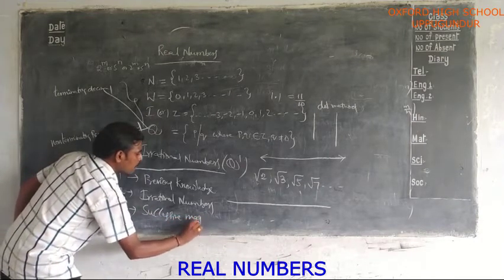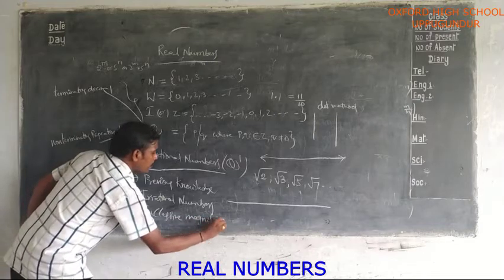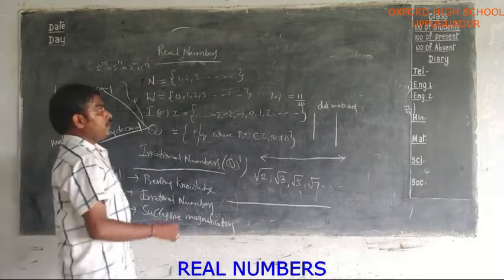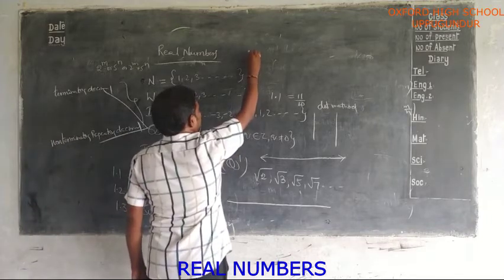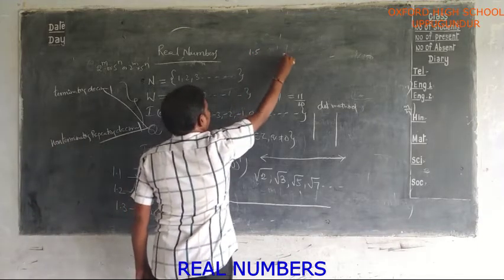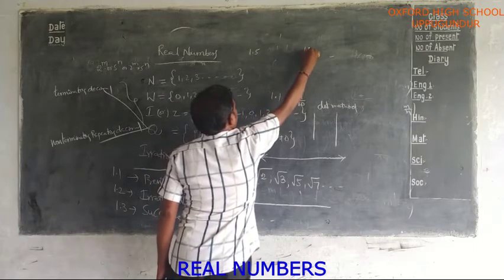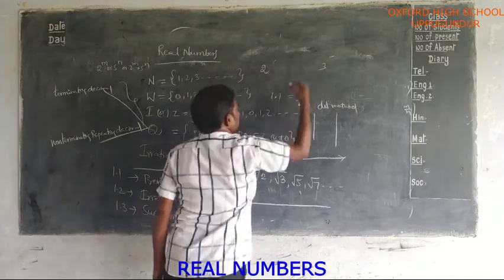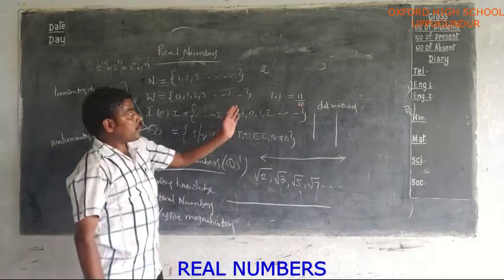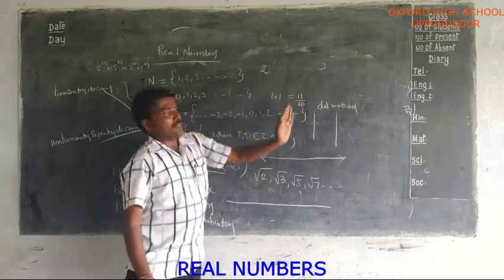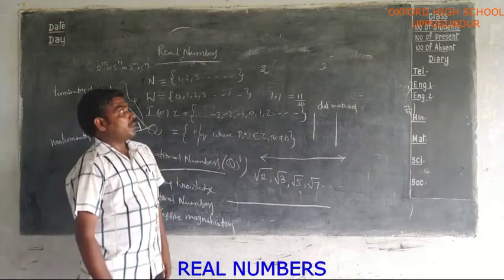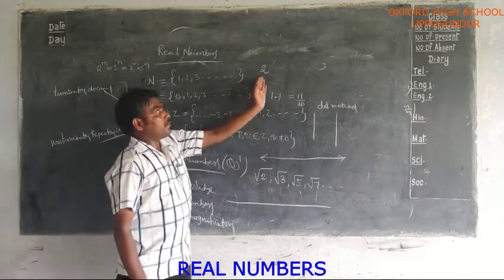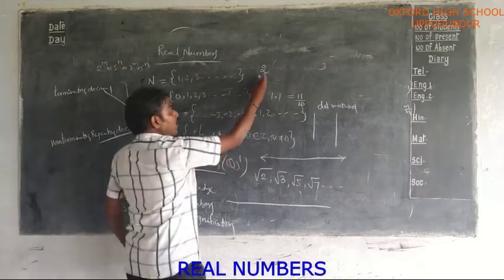Successive magnification. Successive magnification is nothing but, if you have taken any two rational numbers, suppose the decimal form of a rational number is 1.5, and the decimal form of another rational number is, otherwise, these are the two rational numbers. So how many rational numbers are there in between these two rational numbers? We can say infinite number of rational numbers are there between 2 and 3, because between 2 and 3